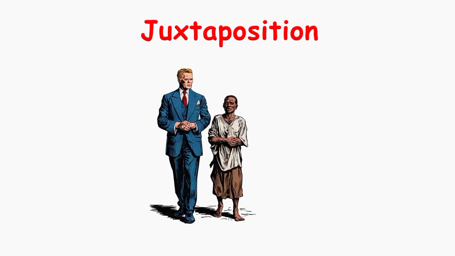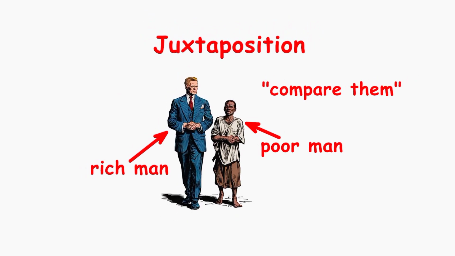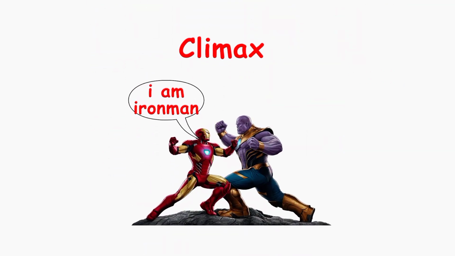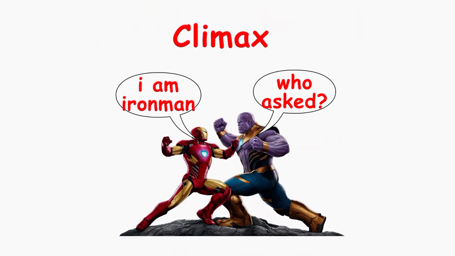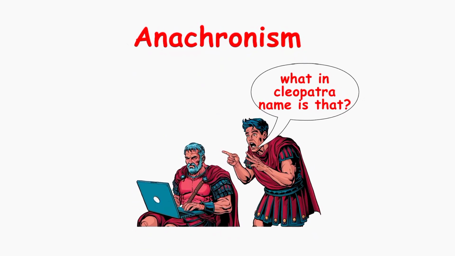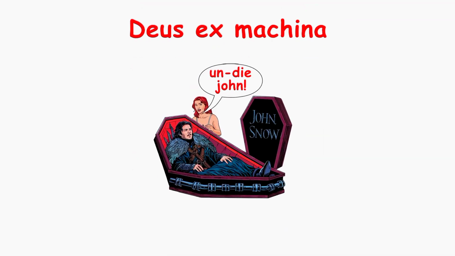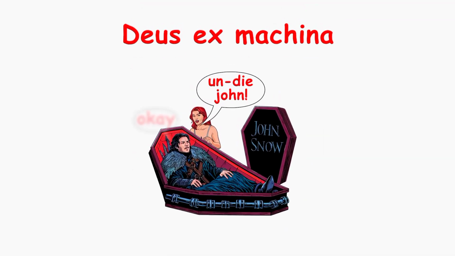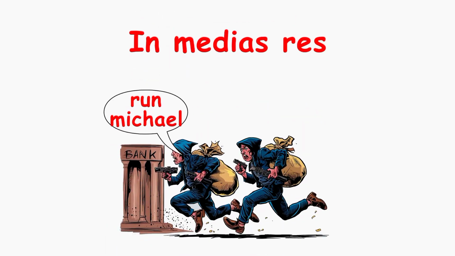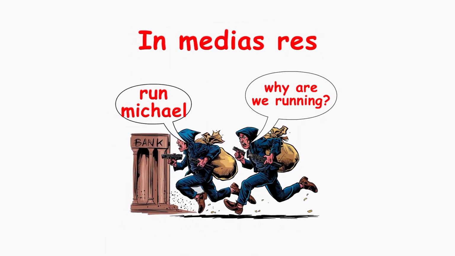Juxtaposition, putting two different things side by side to compare them. The rich man and the poor man stood together shows contrast. Climax, the most exciting or important part of a story, usually near the end. Anachronism, when something appears in the wrong time period, like a character in a story about ancient Rome using a laptop. Deus ex machina, when a problem in a story is suddenly solved by an unexpected event or character. In medias res, starting a story in the middle of the action, then explaining what happened before. Many action movies start this way.